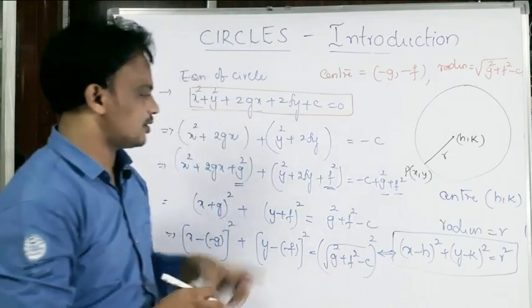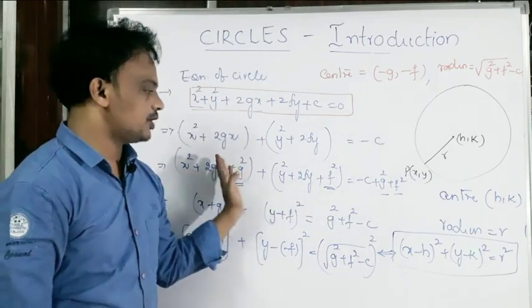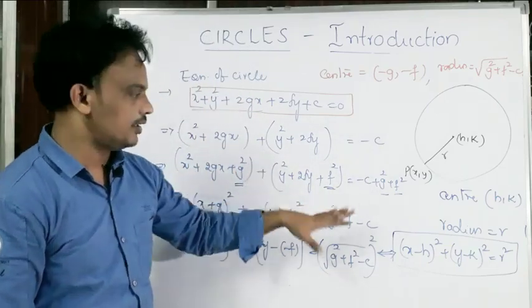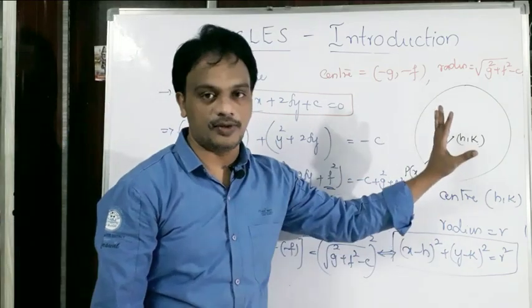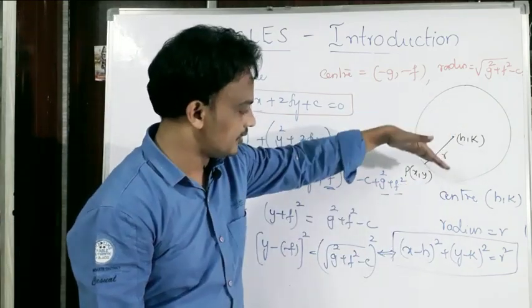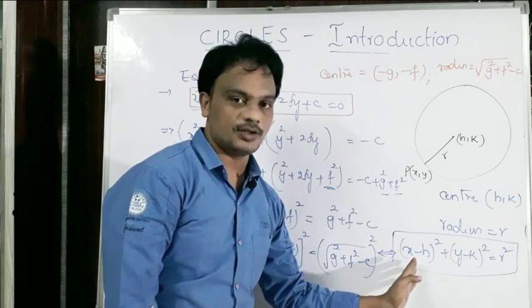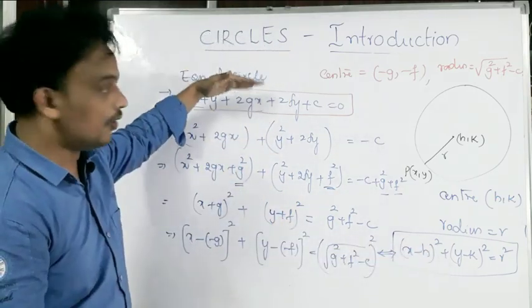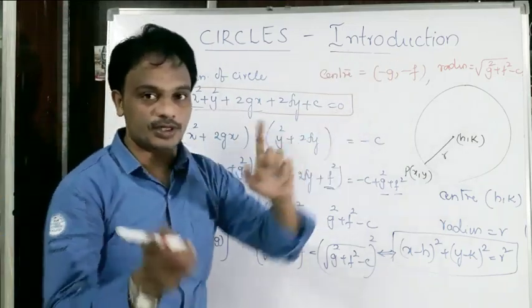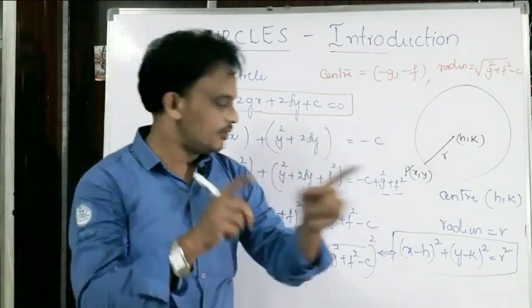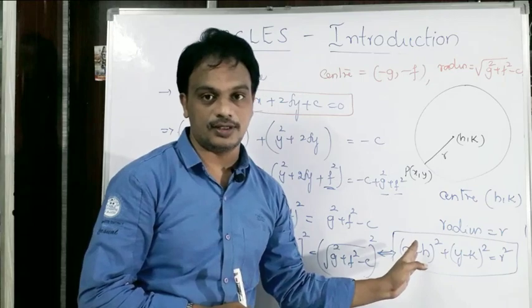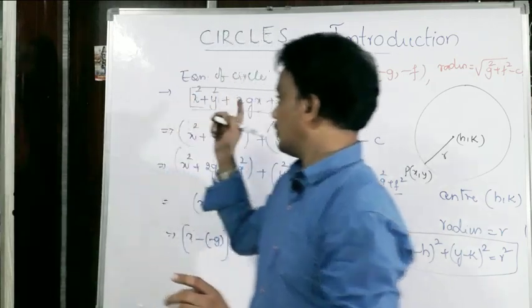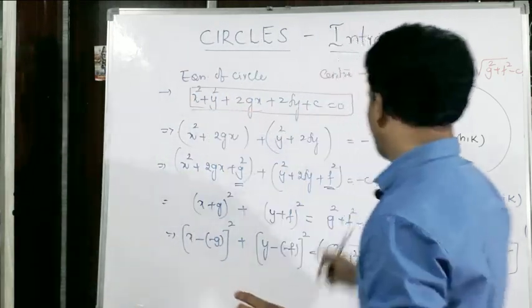Please observe this and find the difference between these two. First, this is called the central form. When the center and the radius are given, we get the equation of a circle. And when the equation of a circle is given, how do we find the center and the radius?